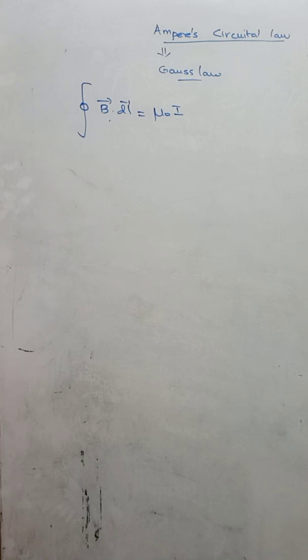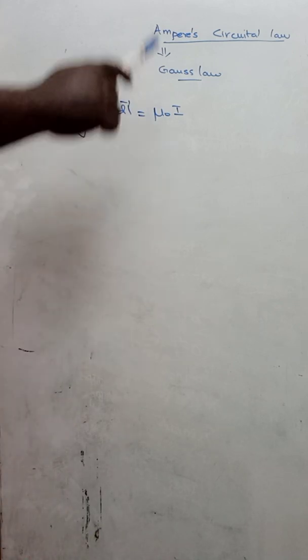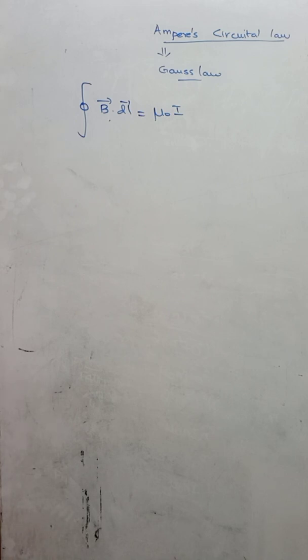Okay. Now, in Gauss's law, we have a closed surface. That surface we call a Gaussian surface. Similarly, in Ampere's circuital law, we have a closed loop. That loop we call an Amperian loop, the closed path around the current carrying conductor. It must be symmetrical in nature, then only we can use it.